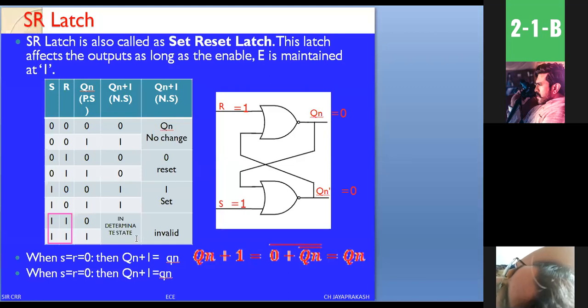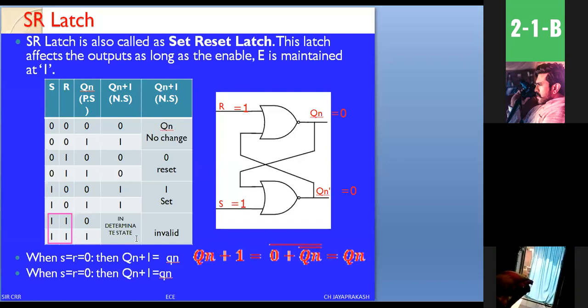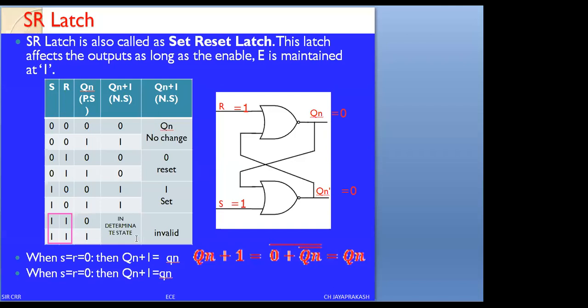Okay. Previously we discussed what is Qn, what is Qn plus, what is Qn bar, and checked in the last class. But here we are discussing the flip-flops as Qn and Qn plus 1. That is present state and next state. We are going to verify what is the present state and what is the next state. The present state is indicated as Q of n. Next state is indicated as Q of n plus 1. Okay. With these conditions, we are going to see our flip-flops.